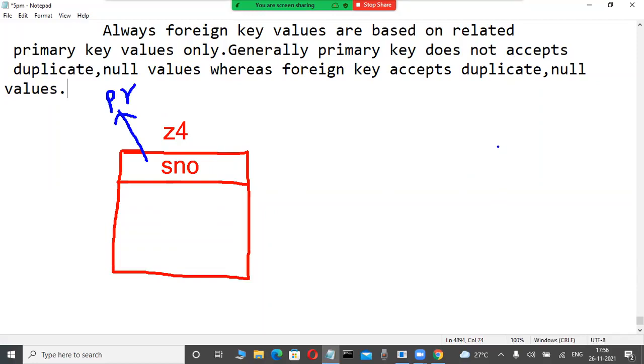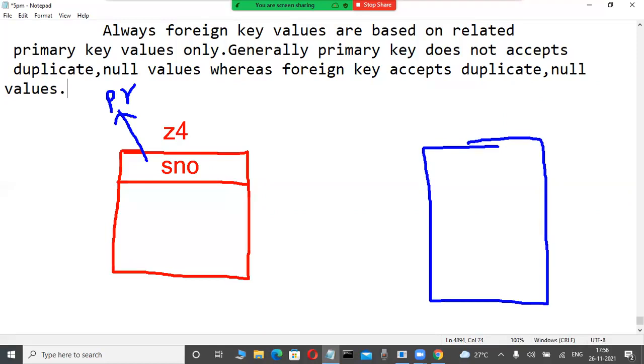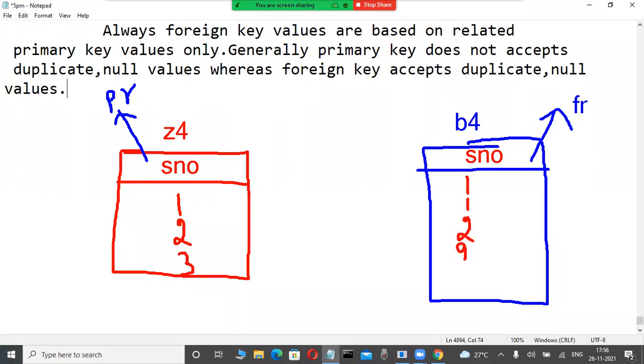Now I'm creating another table. Today, B4 is a table. Slowly observe here. Now this is a foreign key. Here I am using the same column. Same or different, I will tell you in total. Here 1, 2, 3, for example. Duplicate data is available here also, I'm telling up to now like this.